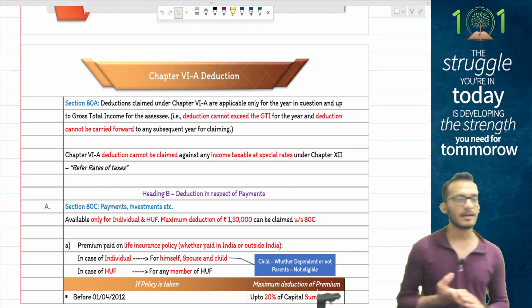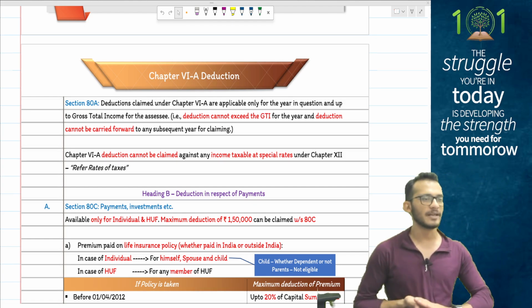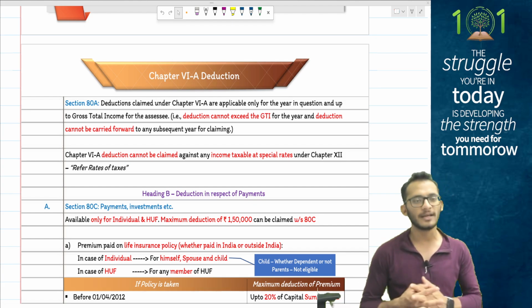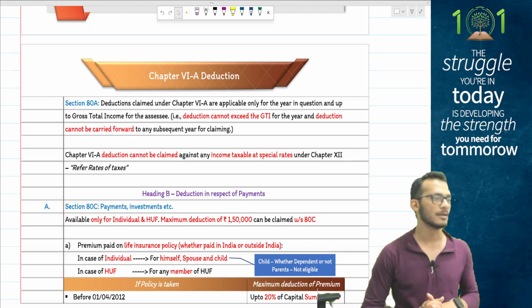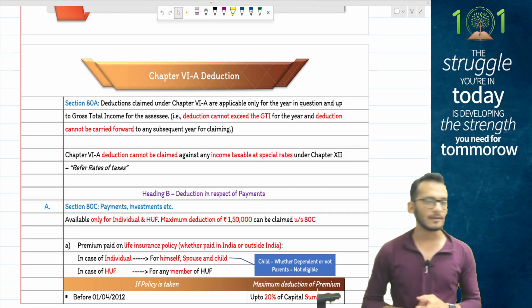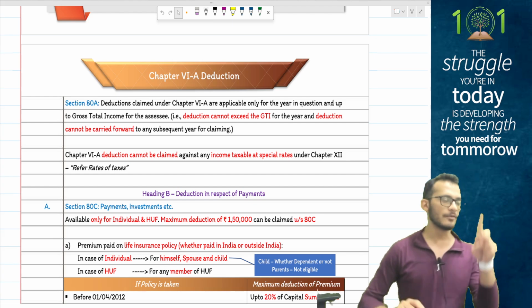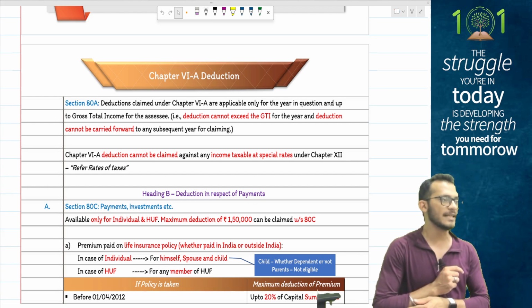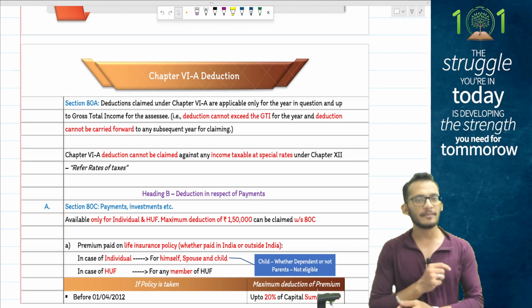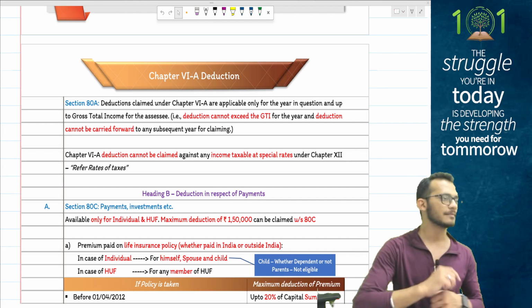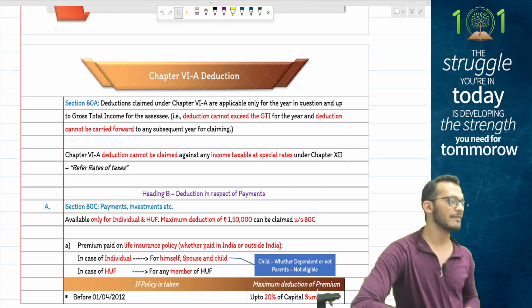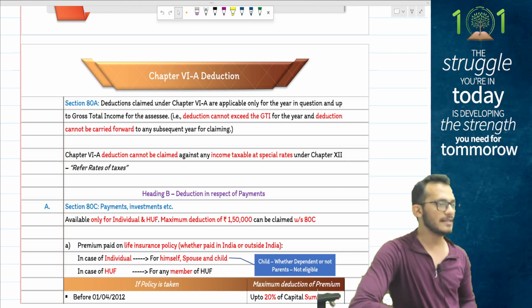Yes. When it comes to chapter 6A, people, from a final level topic, it is not extremely critical. It is only some things which are handfully discussed from your double taxation relief perspective. So let's pay attention only to those topics. We'll ignore the balance. Coming to chapter 6A, people, the first important topic for double taxation relief, your 80C, where income tax comes and says if you have made certain payments, or certain investments, then you'll be allowed for 80C deduction.